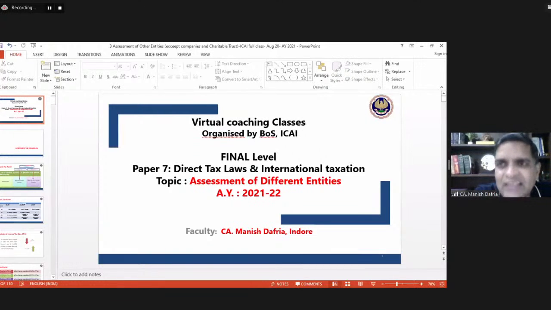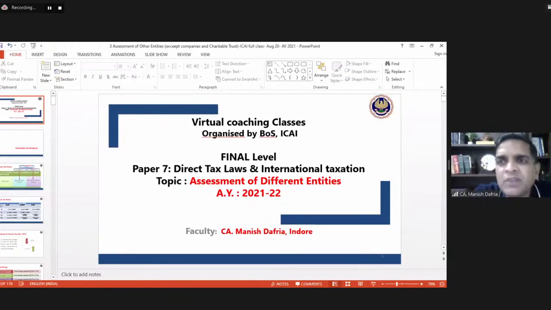In this session and the next session, we shall be discussing various provisions related with the assessment of entities other than companies: individual, partnership firm, mutual concern, and a number of other entities. Provisions specifically applicable for these entities is going to be our focus of discussion in this session and the next session. As I mentioned in an earlier session also, all these provisions we are discussing are specifically relevant for that particular entity.